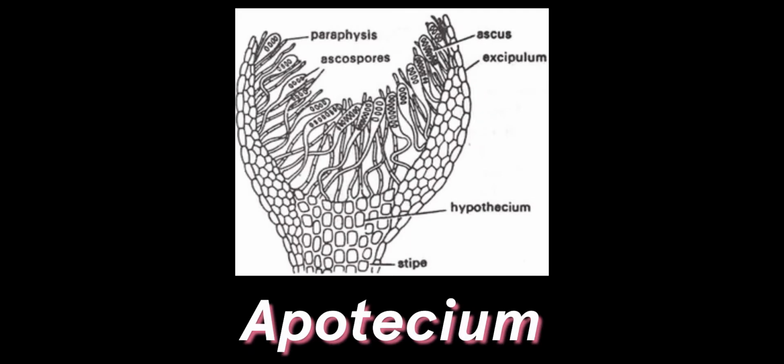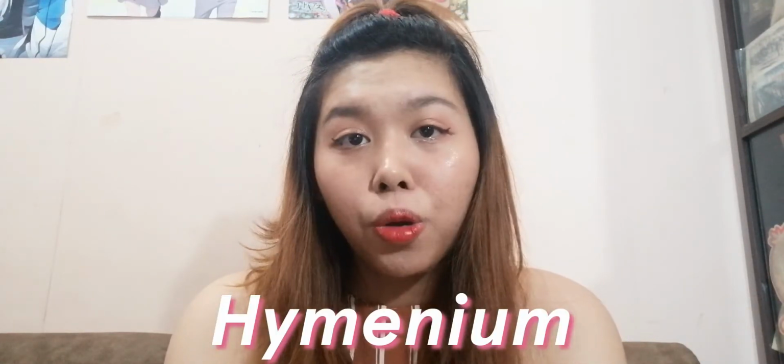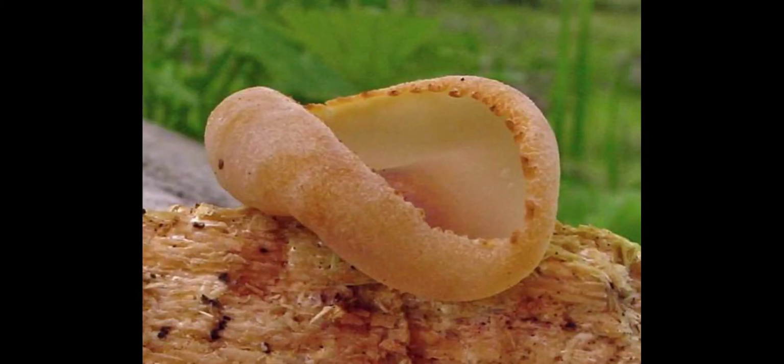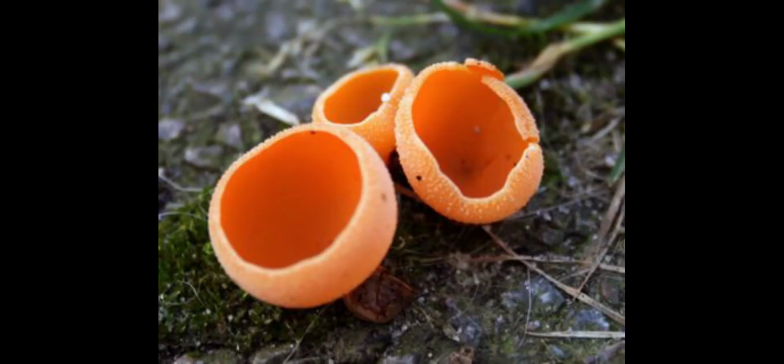As part of the Ascomycetes, Peziza has an apothecium as its ascocarp, or fruiting body. Their cup-shaped ascocarps produce a heavily exposed hymenium at maturity. The hymenium is the tissue layer on the surface of the ascocarp. Like mushrooms, Peziza produces above-ground reproductive structures that come from an underground mycelium.